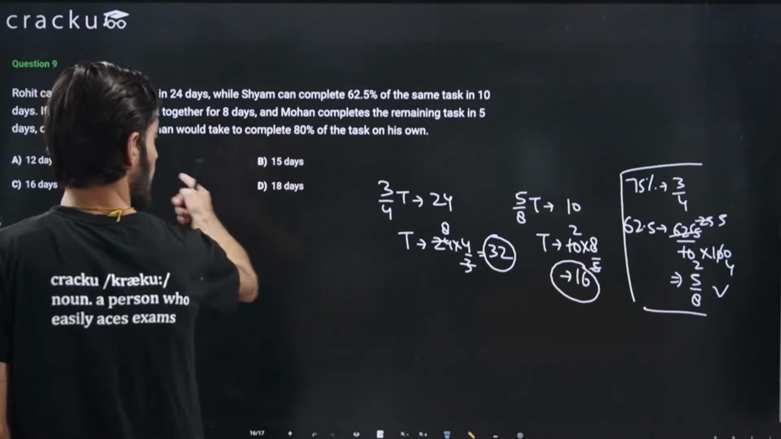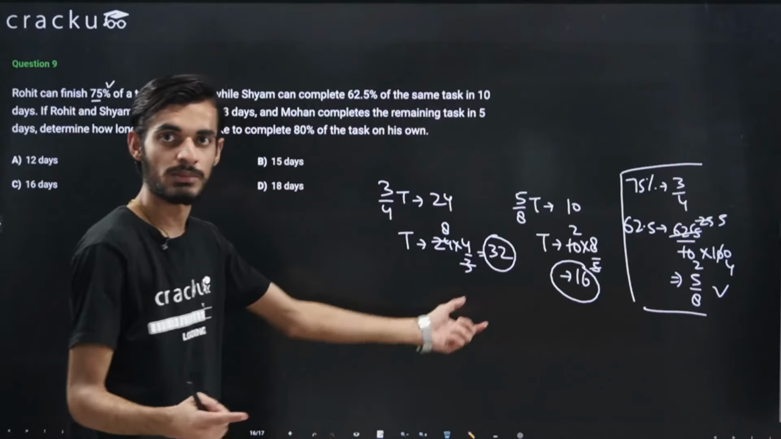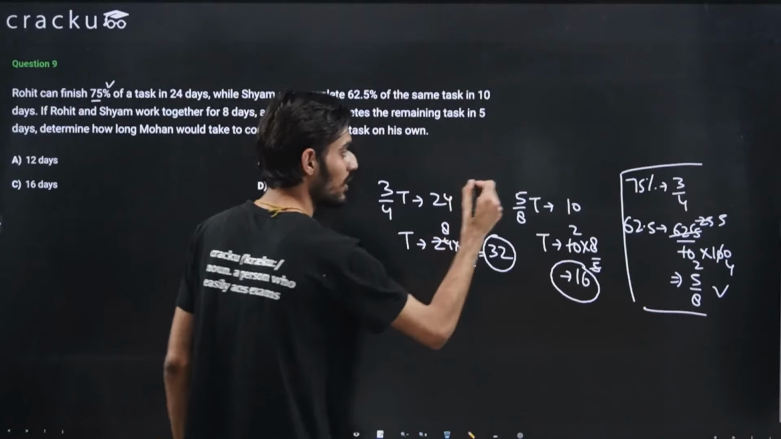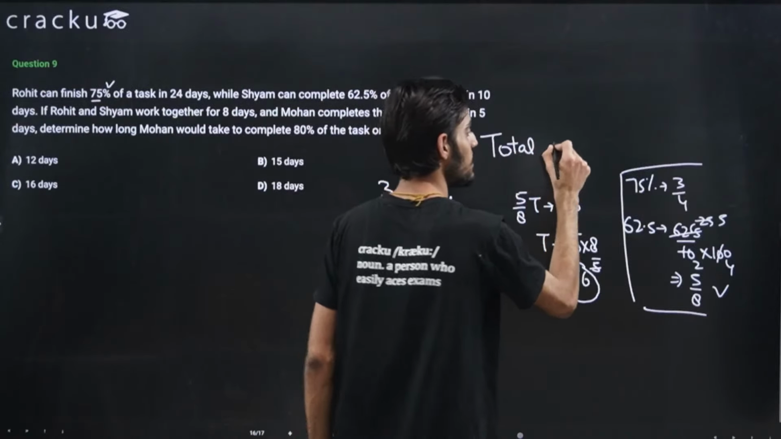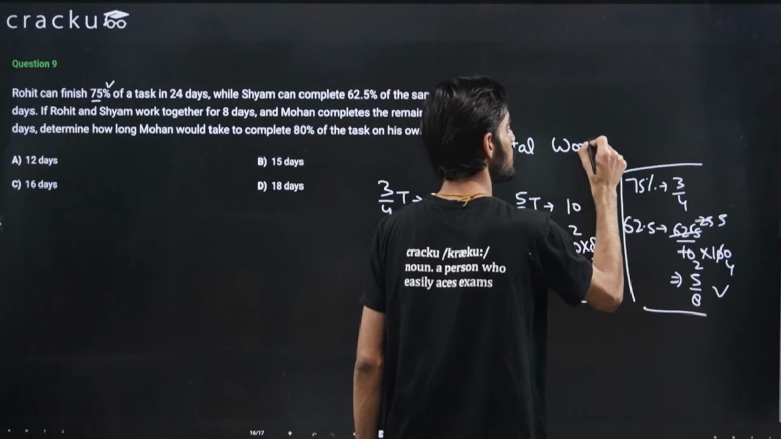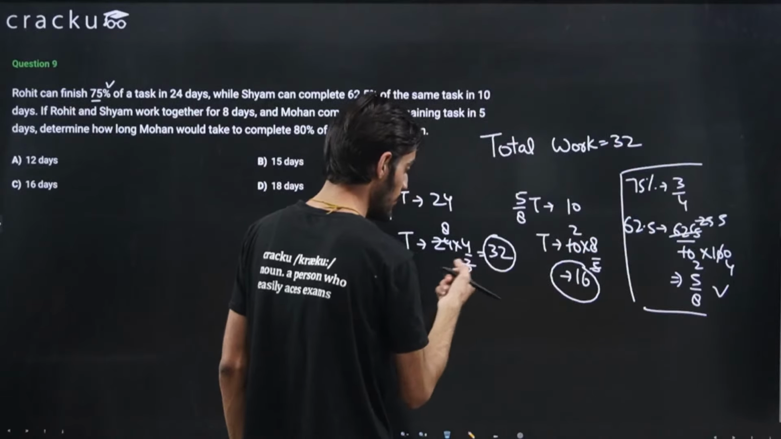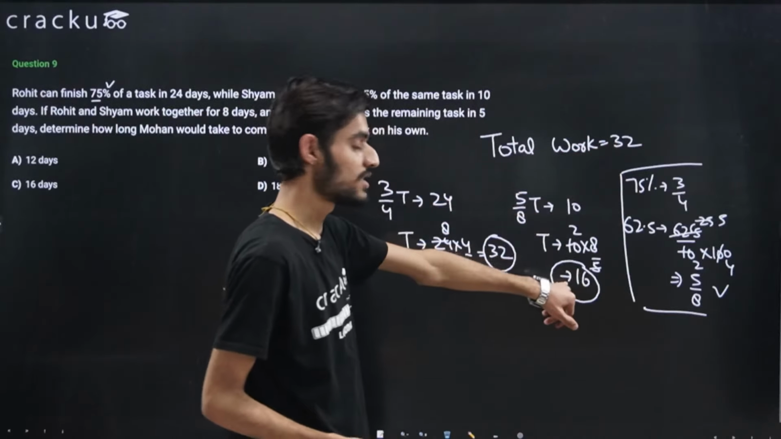Again, let's try to take the LCM of these two numbers. So the total work will be the LCM of 32 and 16, which will come out to be 32 only. So let's say the total work is 32, right? So the efficiency will be plus 1. 32 divided by 32 will be plus 1. 32 divided by 16 will be plus 2.